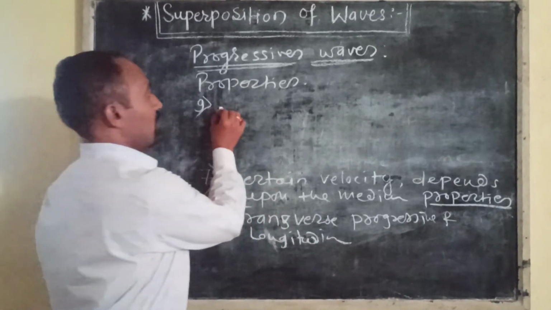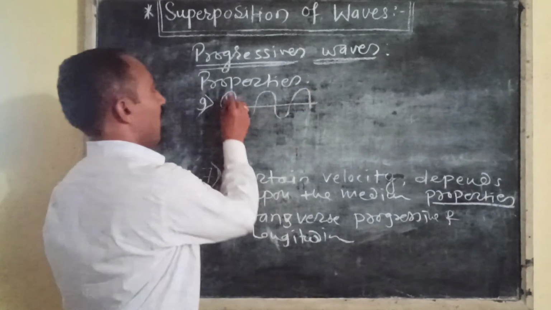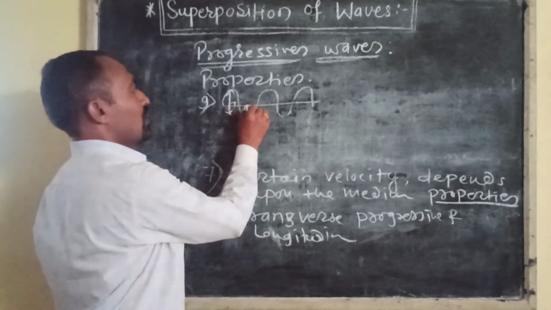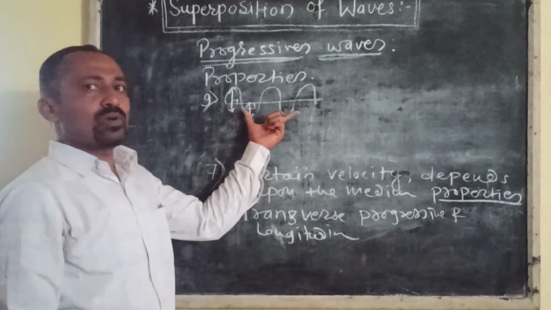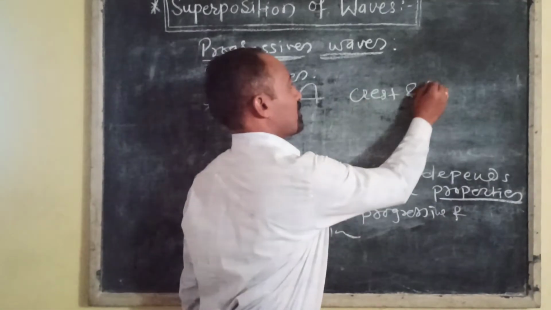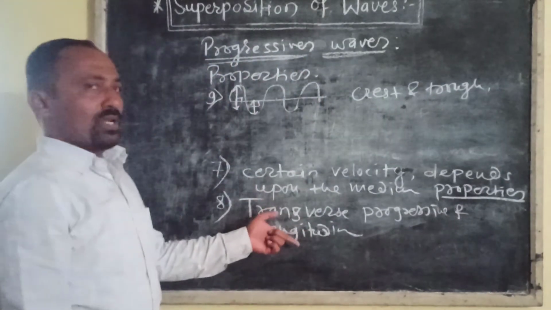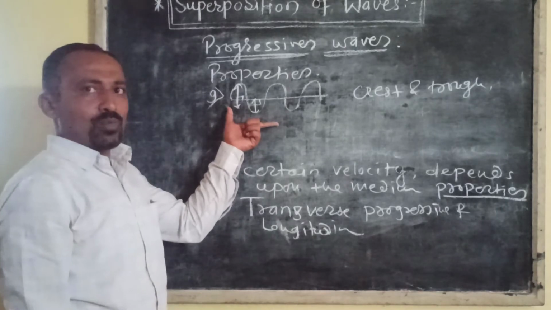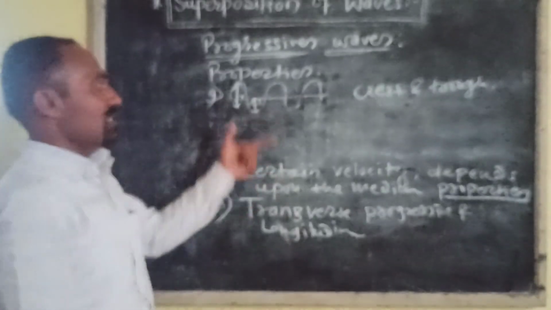That means when transverse waves travel through the medium, the vibrations are perpendicular to the direction of propagation of the wave, and the medium is divided into alternate crests and troughs. A longitudinal progressive wave is a wave in which the direction of vibration of particles is parallel to the direction of propagation of the wave, that is the sound waves.